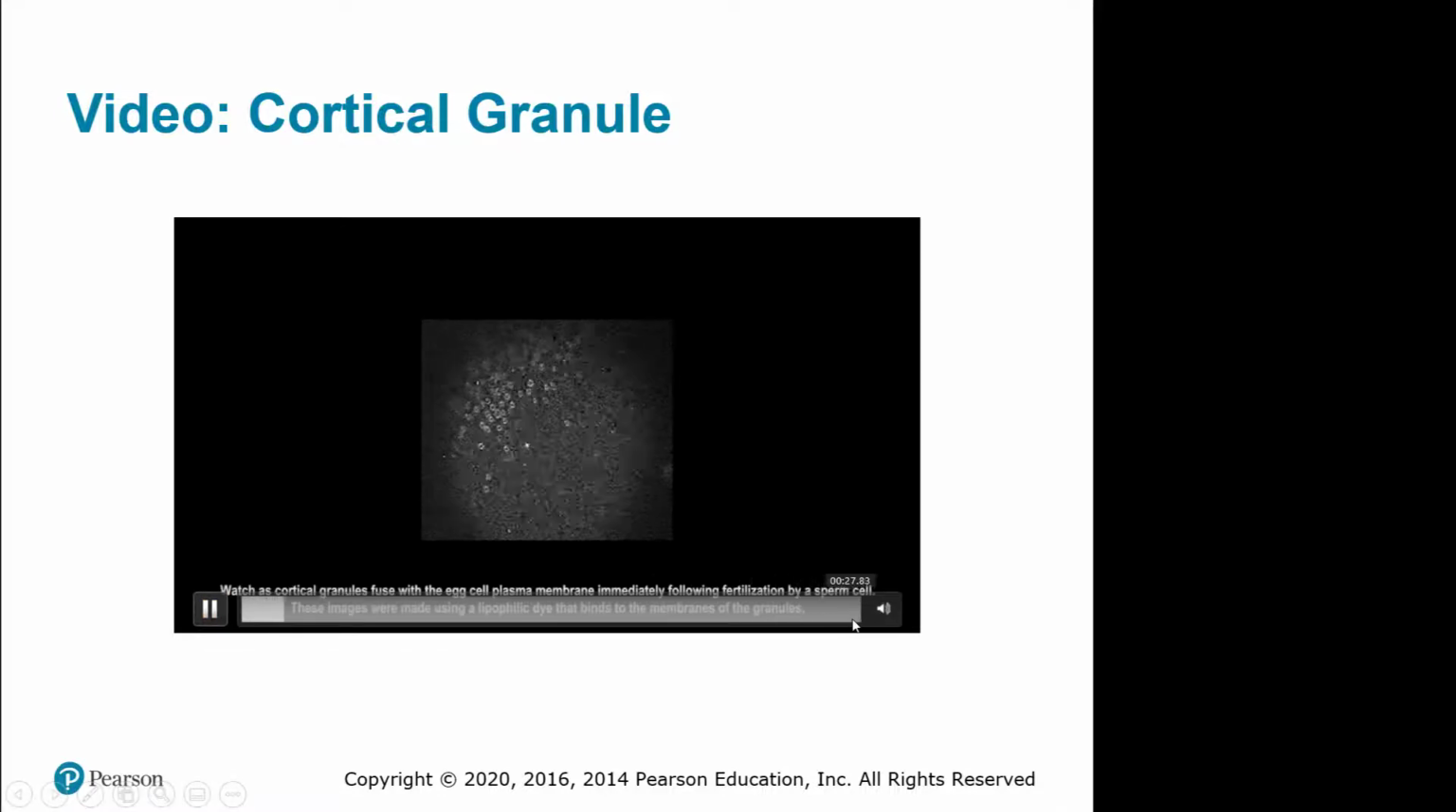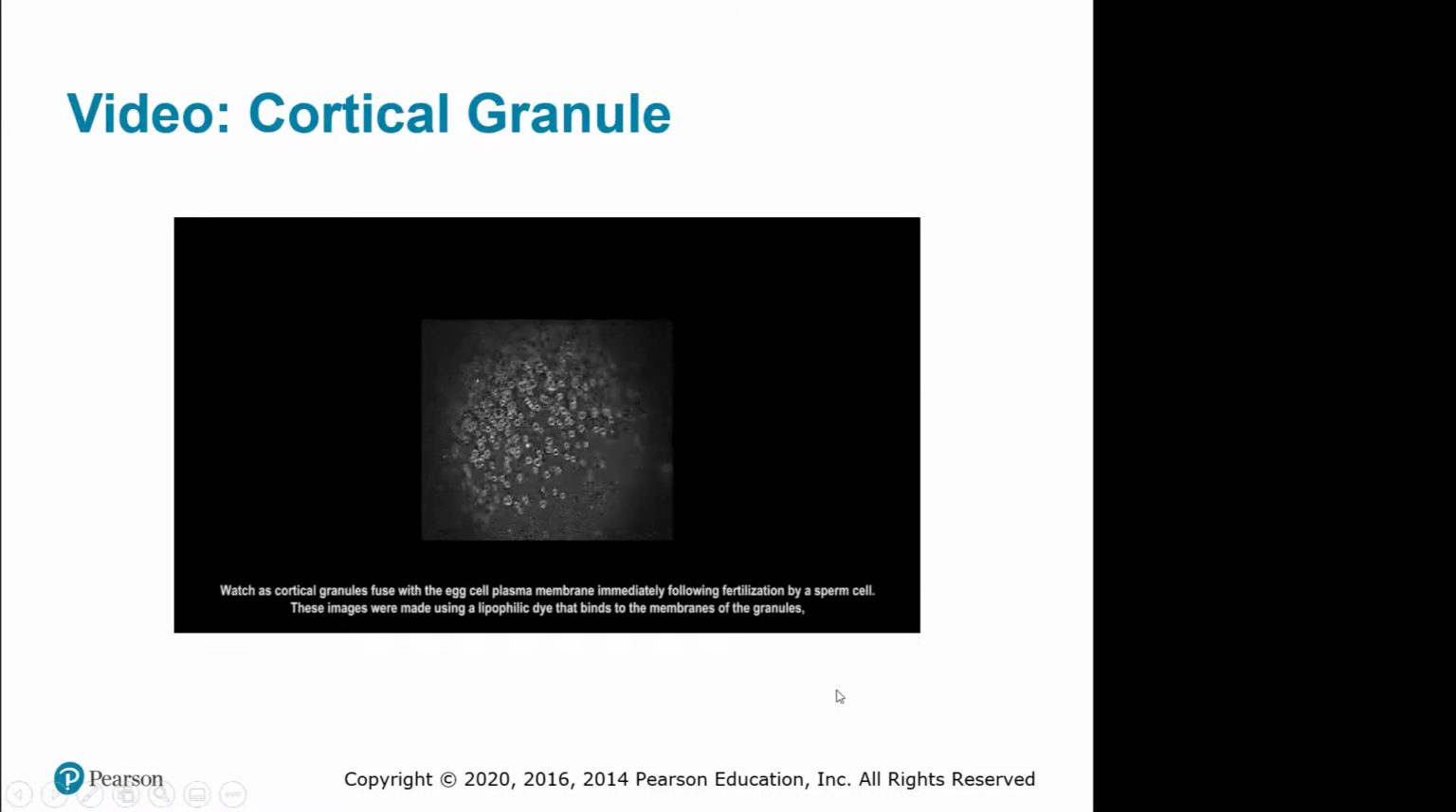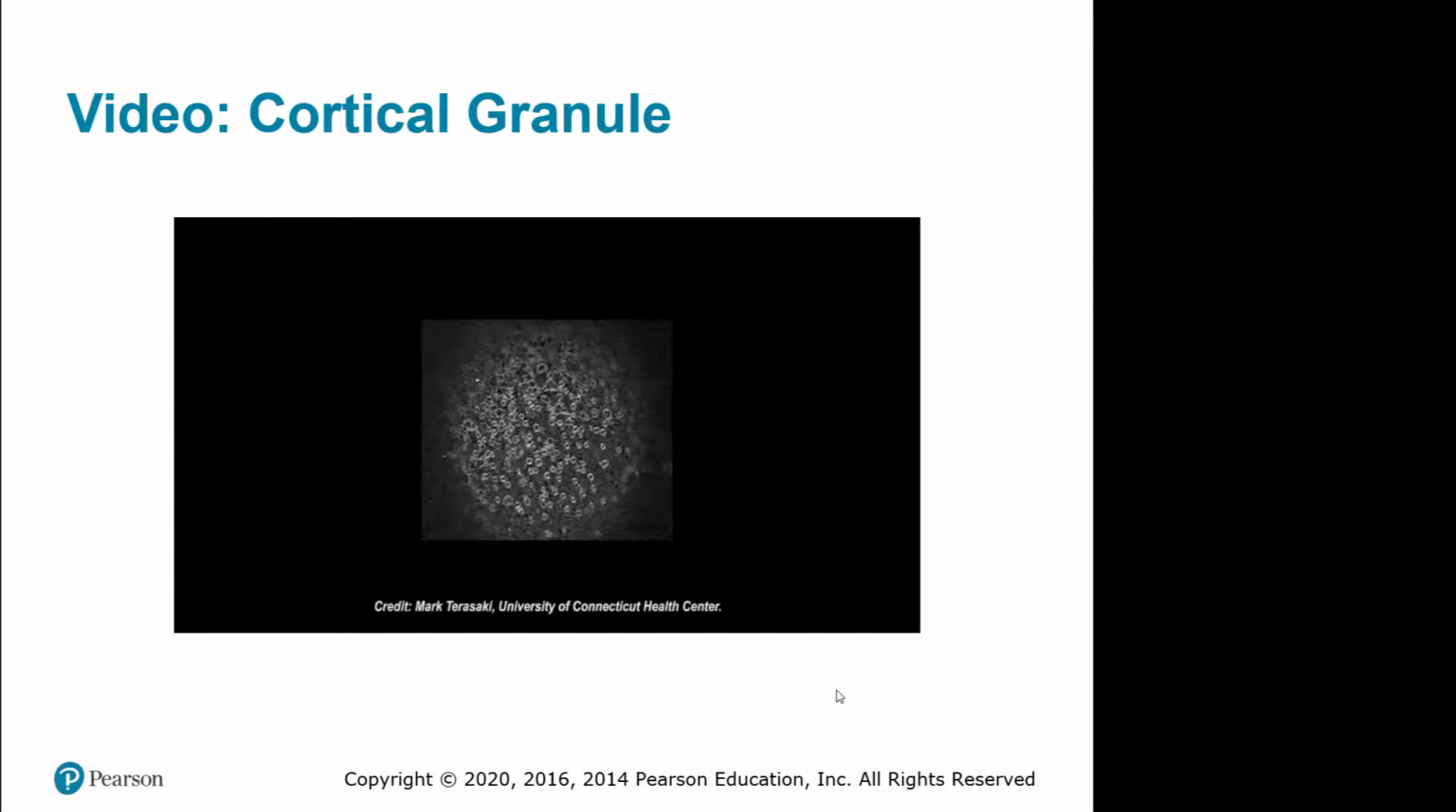Watch as cortical granules fuse with the egg cell plasma membrane immediately following fertilization by a sperm cell. These images were made using a lipophilic dye that binds to the membranes of the granules, allowing us to see individual fusion events. Notice how these fusion events, which are triggered by calcium, sweep across the egg surface immediately following sperm entry at the upper left. Credit: Mark Terasaki, University of...